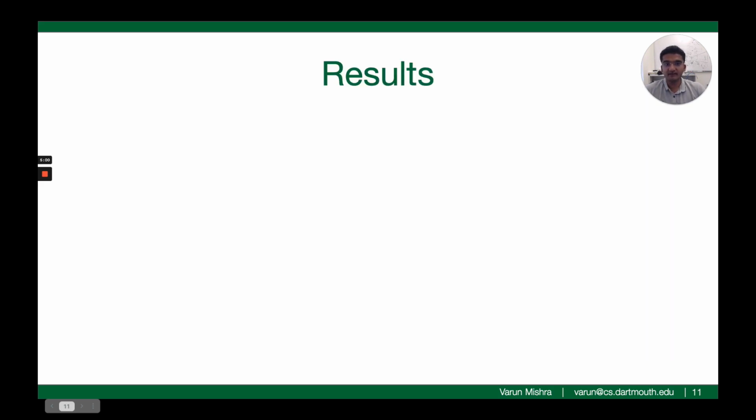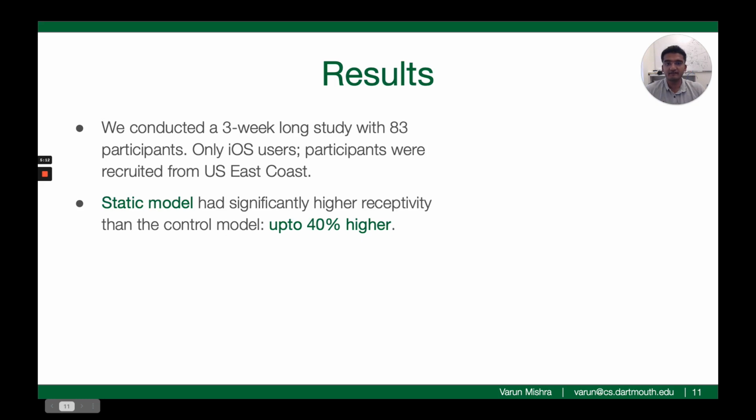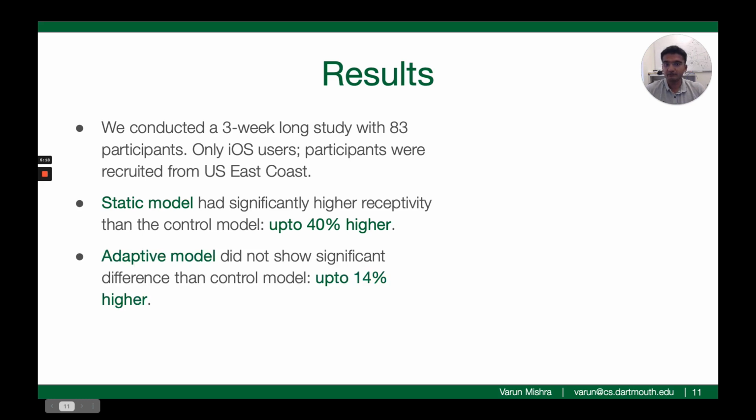So, to test the efficacy of these models in the real world, we conducted a 3-week-long study with 83 participants from the US East Coast. Our analysis revealed that over the course of the study, participants were up to 40% more receptive to messages delivered by the static model as compared to the control method. The messages delivered by the adaptive model did not show any significant difference in receptivity than the control model. However, when we looked at the day-to-day trends, we noticed that over time, the adaptive model's performance improved.